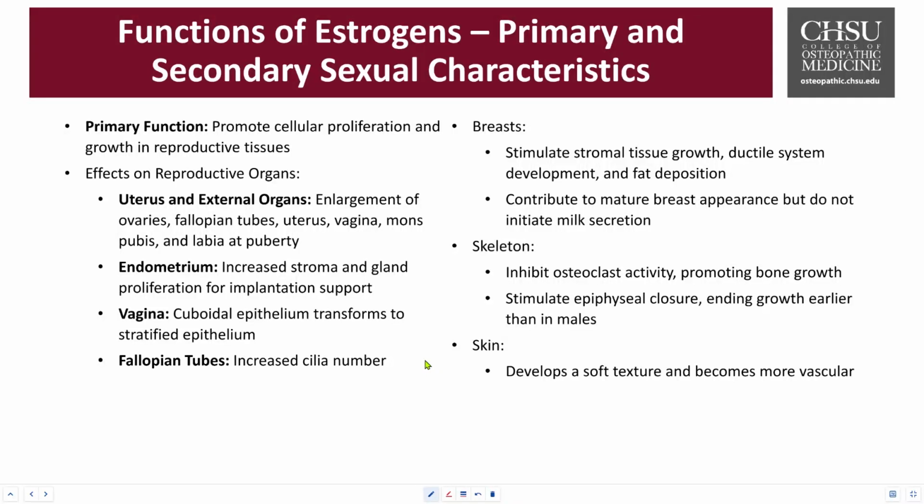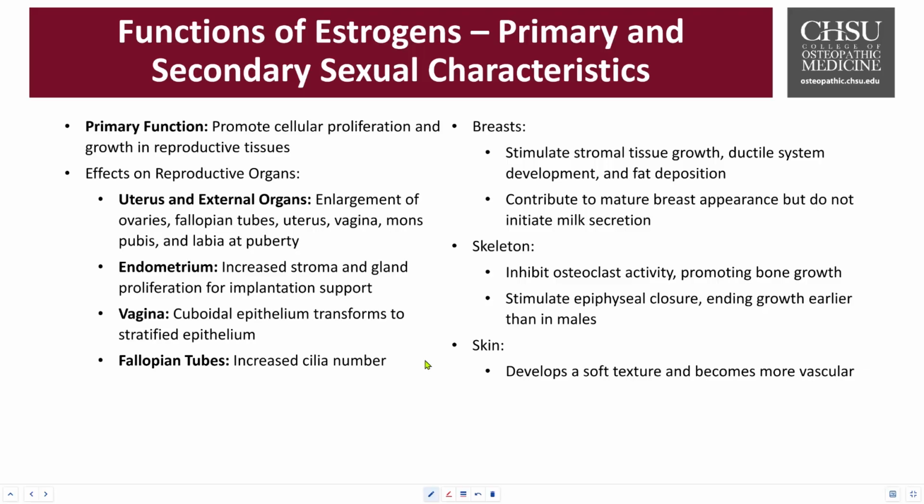Now let's take a look at some of the key primary and secondary sexual characteristics and functions of the estrogen. So the primary function is to promote cell proliferation and the growth of reproductive tissues. The target tissues include the uterus and the external organs, enlargement of the ovaries, the fallopian tubes, the uterus, the vagina, the mons pubis, and the labia at puberty.